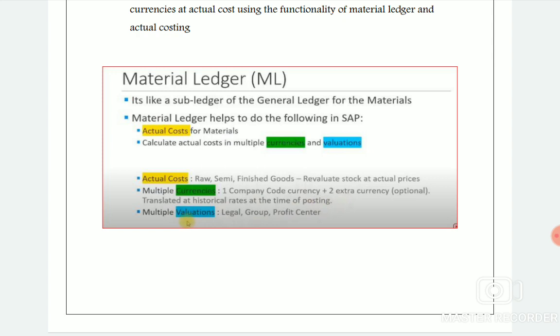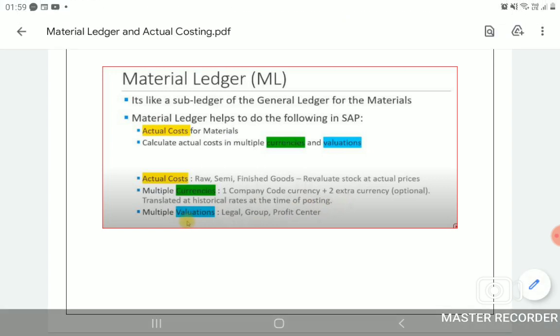Whether the price is moving average price or standard price, whatever, finally we need to calculate the closing balance. For that, material valuation is important, ML is important. So create actual cost in multiple currencies and valuations.